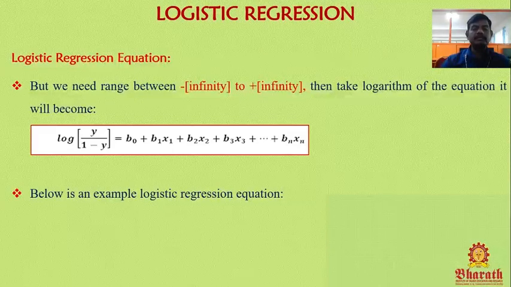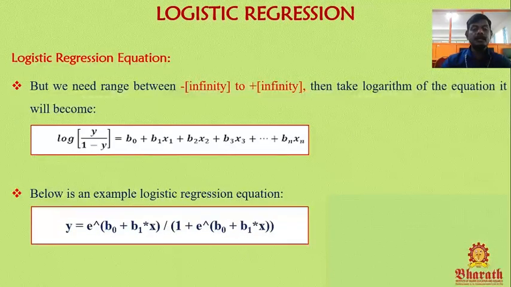For that, we need to take the logarithm on both sides. So log of y divided by 1 minus y equal to the same b0 plus b1 x1 plus b2 x2 plus b3 x3 plus and so on bn xn.